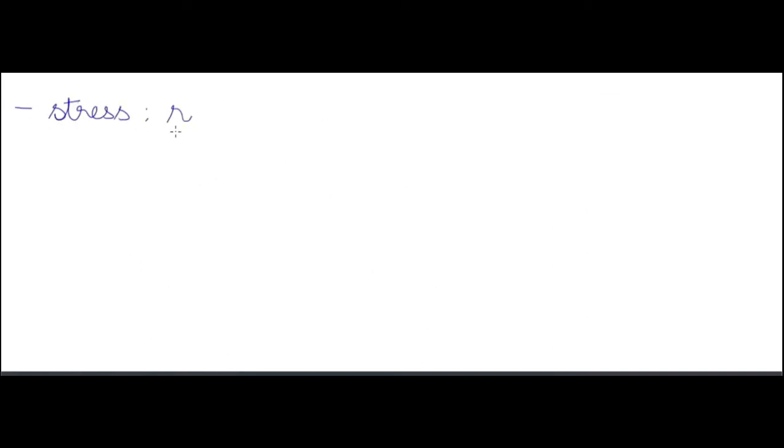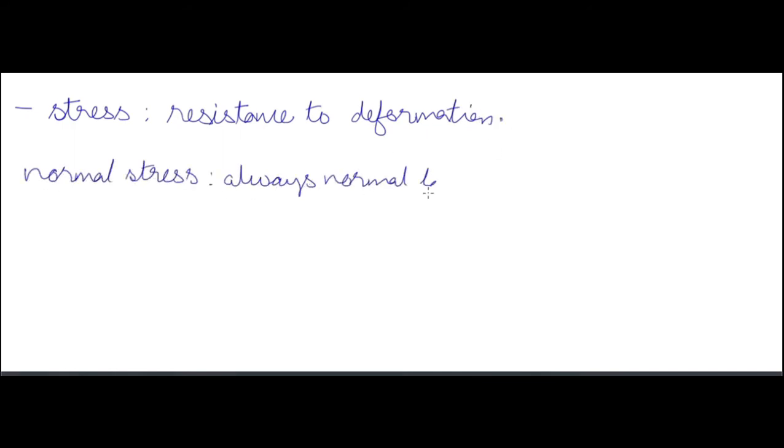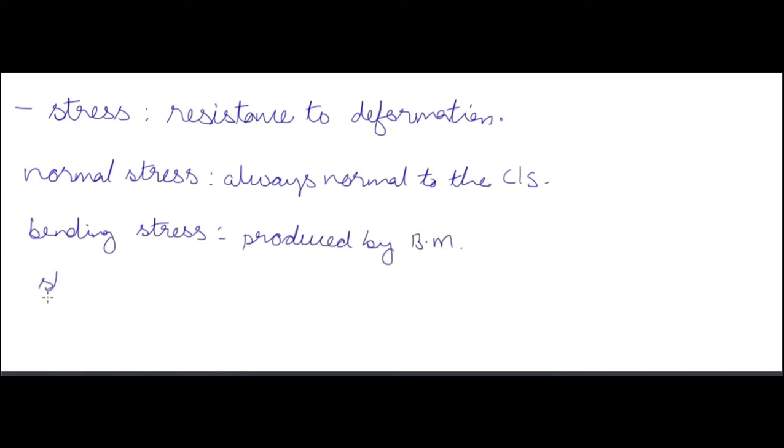Now a few definitions. Stress is the resistance to deformation. If you are deforming a body, it will resist that deformation, and the amount of resistance is called the stress. Normal stress is always normal to the cross section, means perpendicular to the cross section. Bending stress is produced by the bending moment.